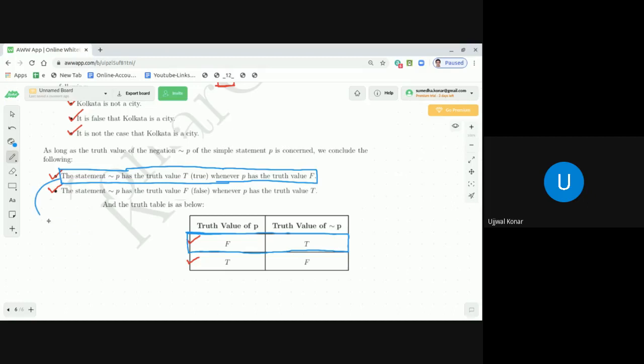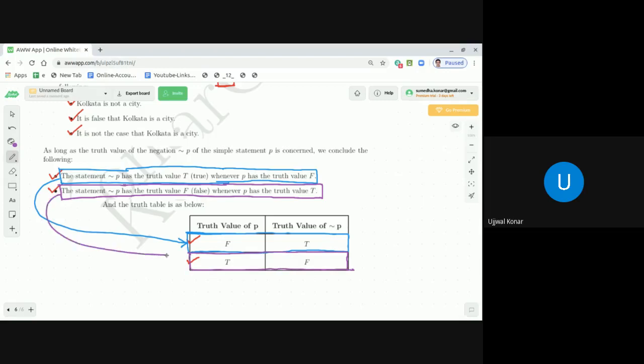And if you look into the second statement, tilde P has the truth value F whenever P has the truth value T, that is represented by the second row, and it is represented here.